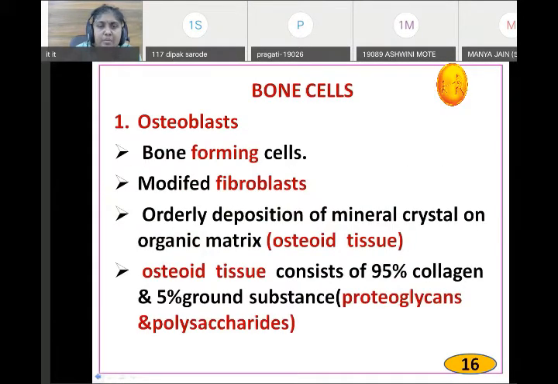Osteoblasts are bone forming cells, modified fibroblasts. They cause orderly deposition of mineral crystal on the organic matrix. Osteoid tissue constitutes about 95% collagen and 5% ground substance. It's not very important.